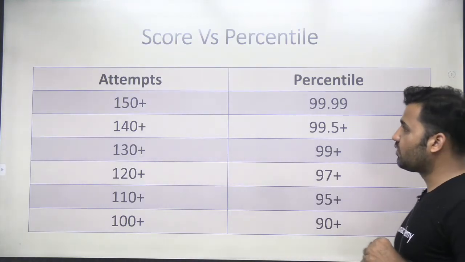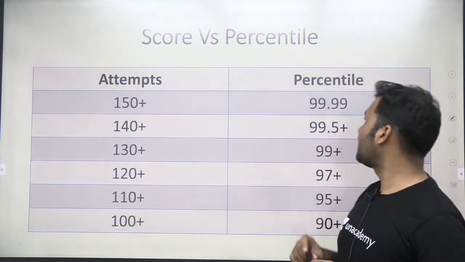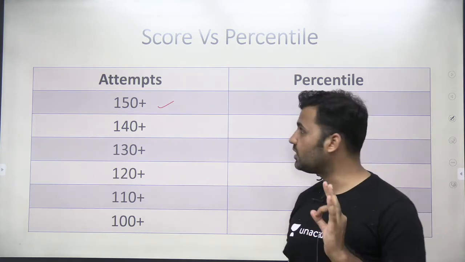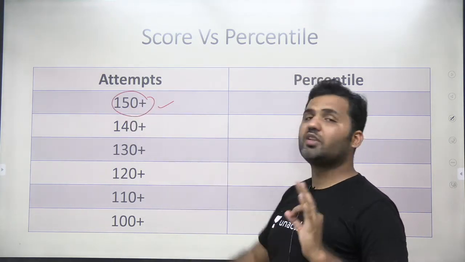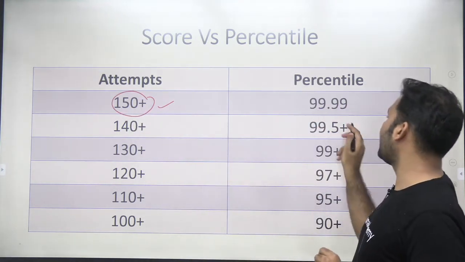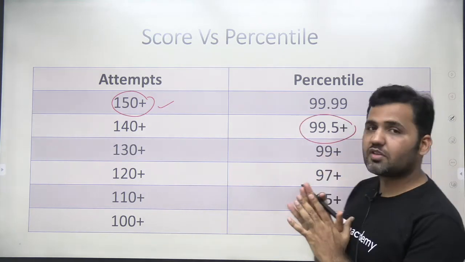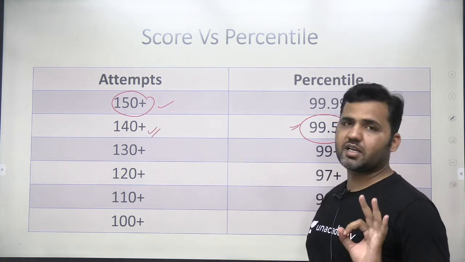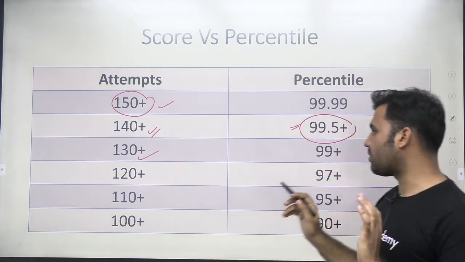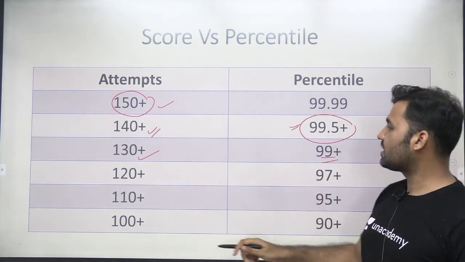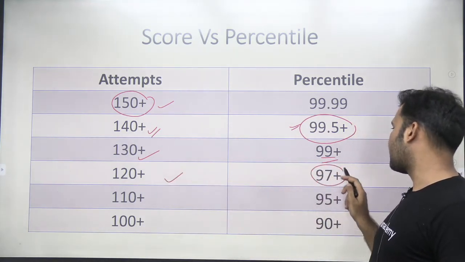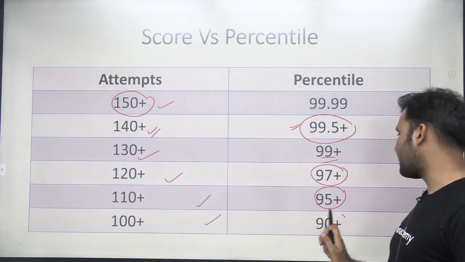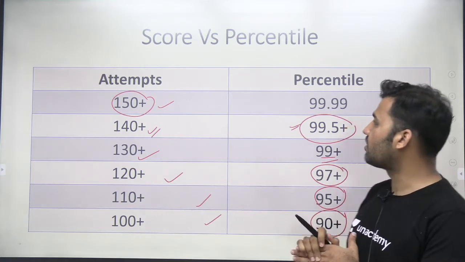And if you talk about the score versus percentile section, if you're targeting 99.99 percentile, you need to score 150 plus. You need to get 150 correct. Your attempts should be 150 plus, right? With maximum accuracy. If you're targeting 99.5 plus, this is on the basis of previous years' scores, right? 99.5 plus can be targeted at 140 plus attempts, 130 plus attempts with maximum accuracy, right? 99 plus, 120 plus attempts, you can target around 97, 110 around 95 percentile, 100 around 90 percentile, right? So this is the overall score versus percentile.